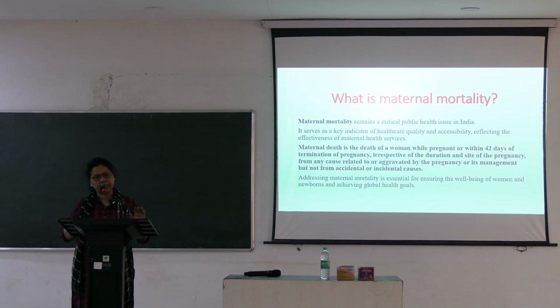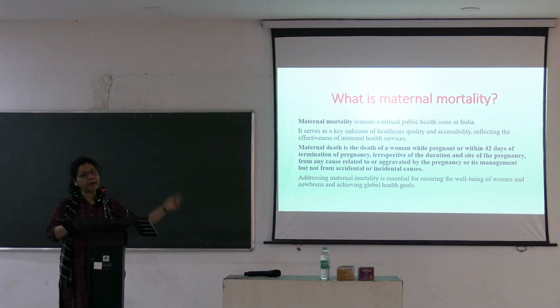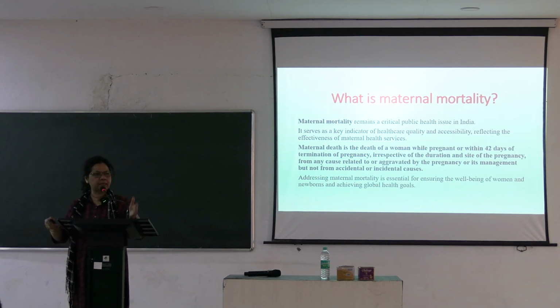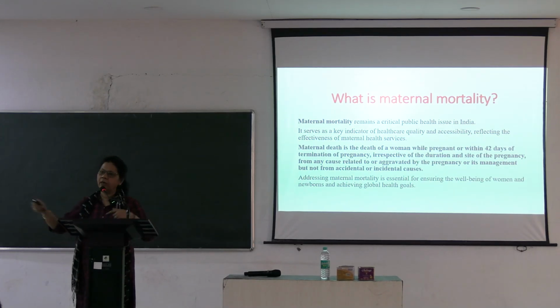Whatever be the reason, a mother dying during the period of pregnancy, irrespective of site and duration. So what does it mean? Any trimester. We divide pregnancy into 3 trimesters. First 12 weeks, then 12 to 28 weeks, that is the second trimester, last trimester being beyond 28 weeks till confinement, till delivery. I hope you are understanding what I am saying.